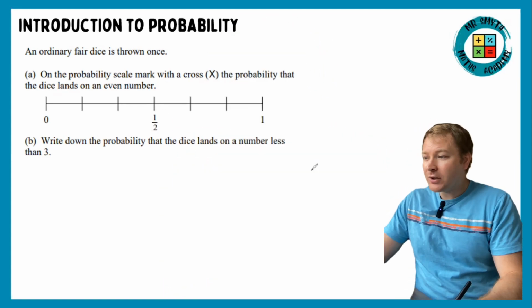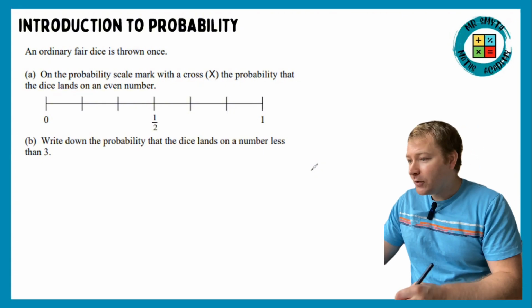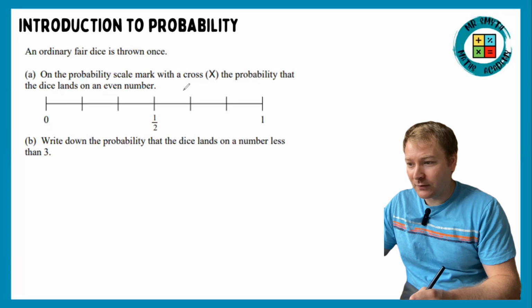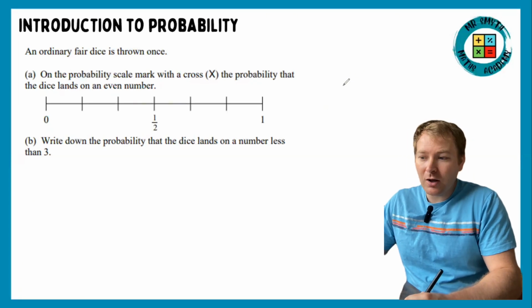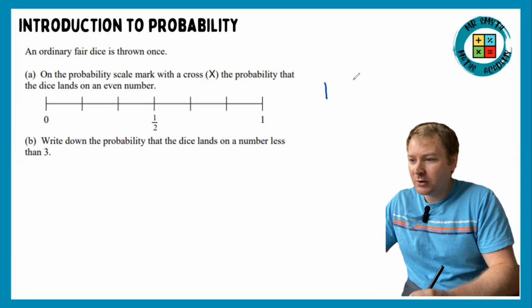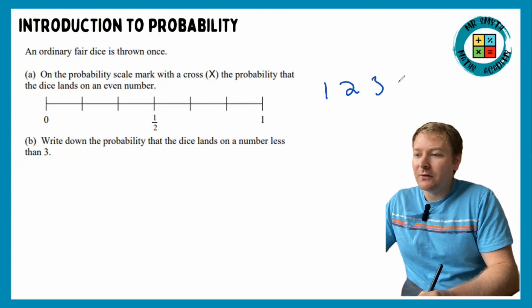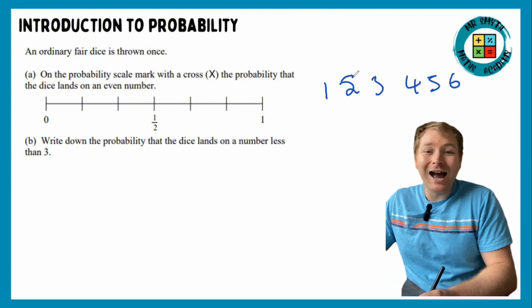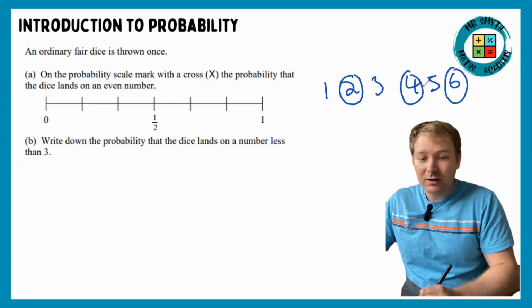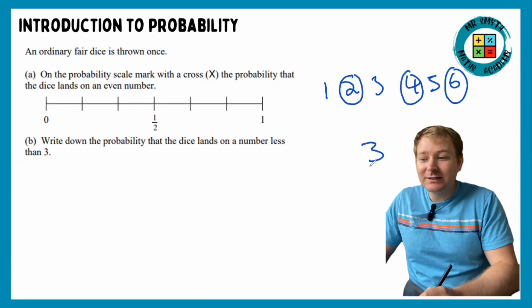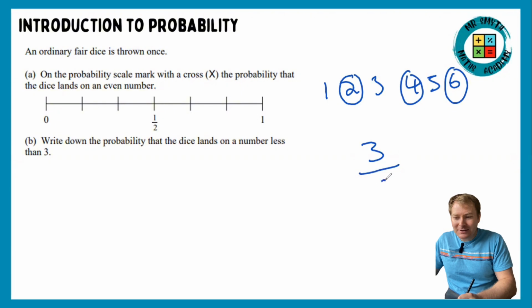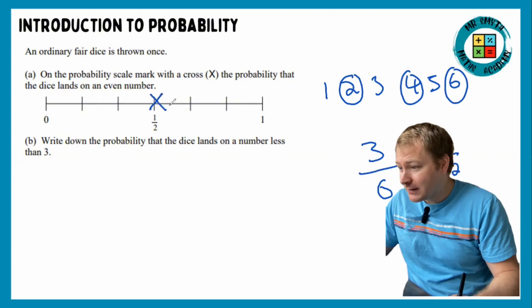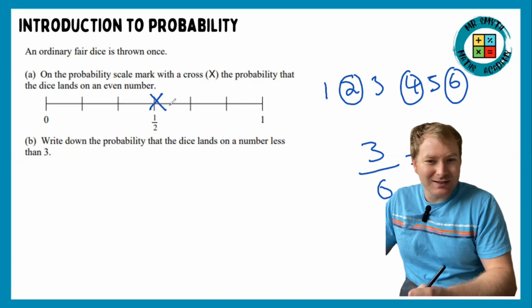First question says an ordinary fair dice is thrown once. On the probability scale, mark with an X the probability that the dice lands on an even number. So let's think about what the outcomes on a dice are. We've got 1, 2, 3, 4, 5, and 6. An even number is going to be 2, 4, and 6. So that makes 3 outcomes out of 6 total outcomes. I can simplify this to a half, and there would be a half on the probability scale. So that's question A done. That's a nice easy 1 mark for us.